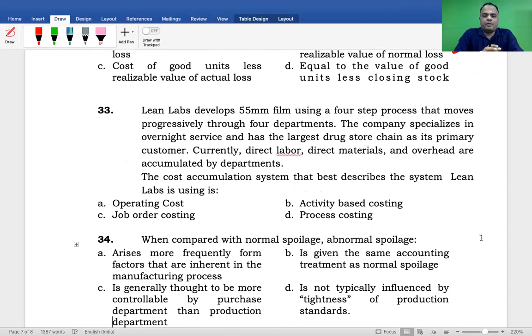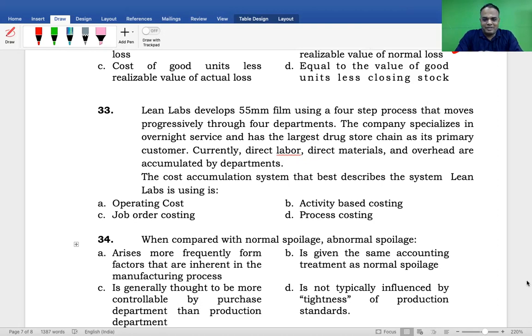Lean Lab developed 55 mm film using a 4-step process that moves progressively through four departments. The company is specialized in overnight service and has the largest drugstore chain as its primary customer. Currently, direct labor, direct material, and overheads are accumulated by department. The cost accumulation system that describes the system Lean Lab is using.